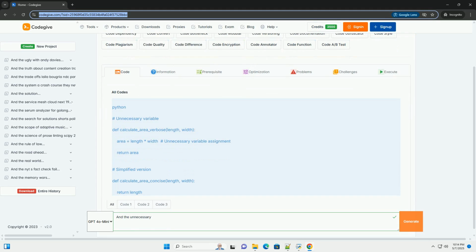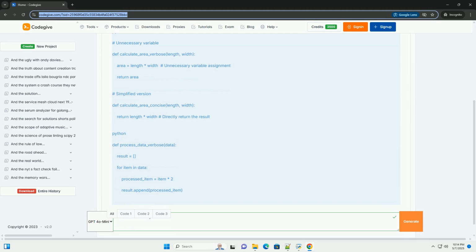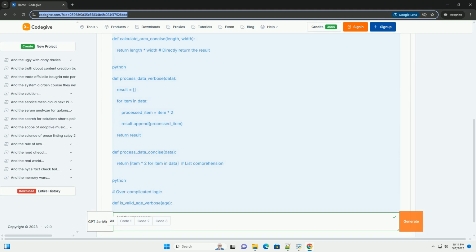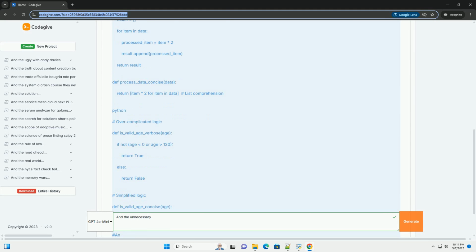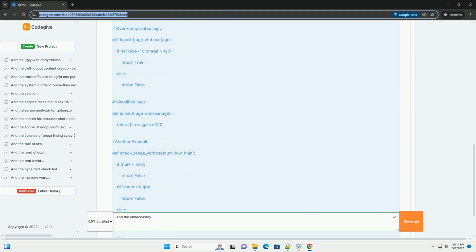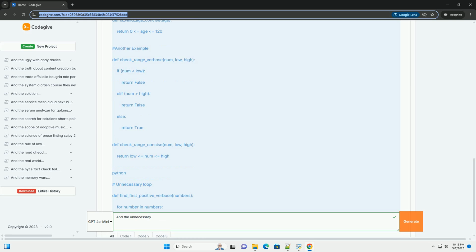OK, let's dive into the concept of "and the unnecessary" in programming. This phrase, while not a formal programming term, effectively describes the problem of writing code that is overly complex, verbose, or includes elements that don't contribute to the core functionality or readability. It's about identifying and eliminating code clutter.